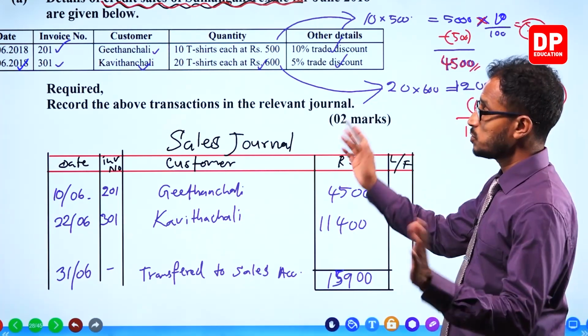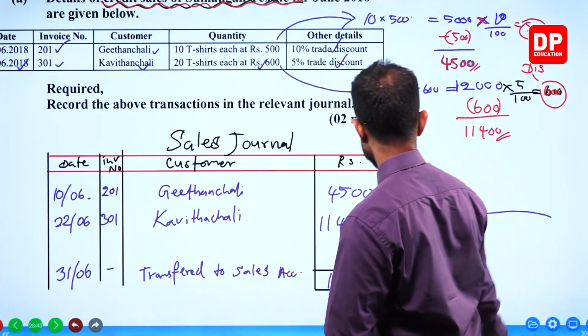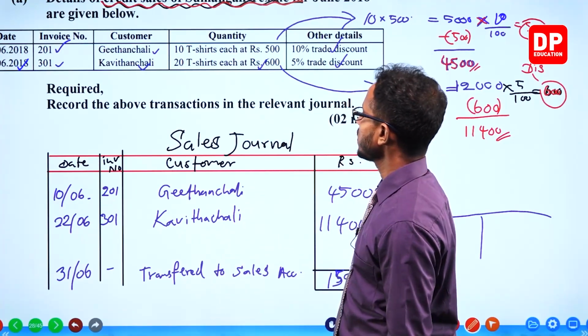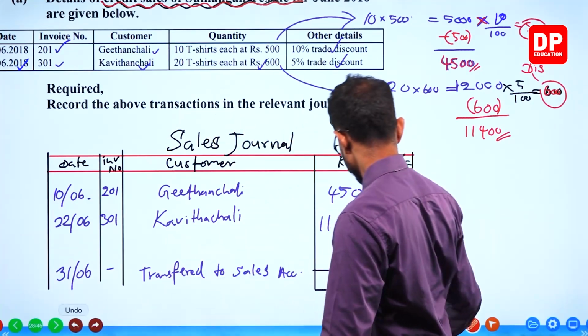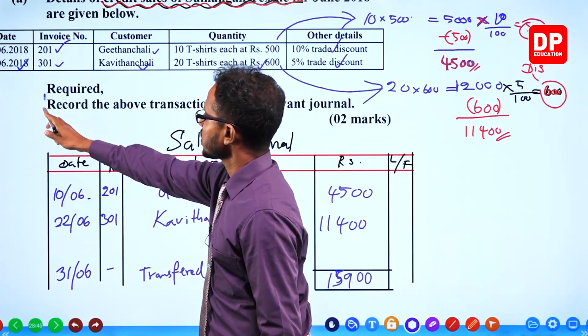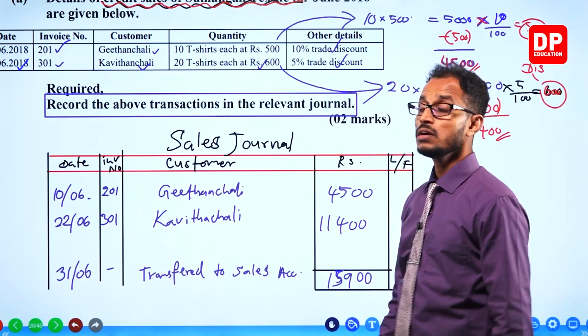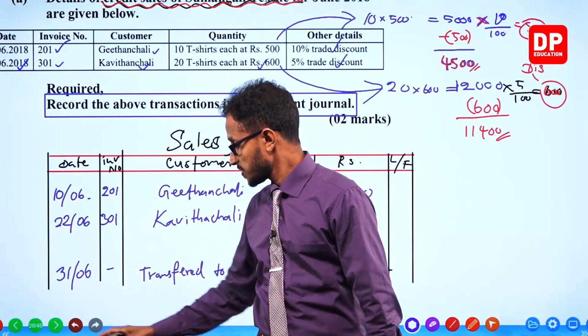No need to transfer to the sales account and no need to draw the sales account because they haven't asked to draw the ledgers. Only what have they asked? Only they have asked to record the above transactions in the relevant journal. That's what we did.